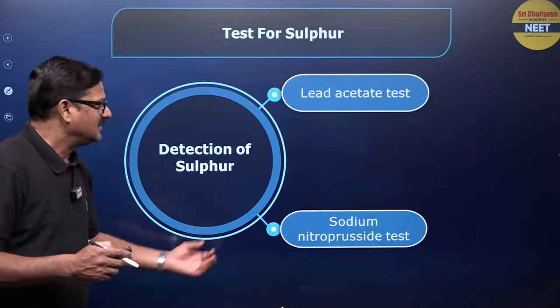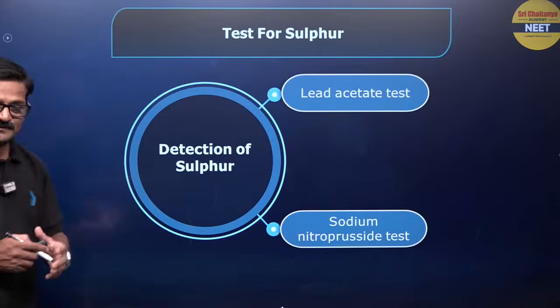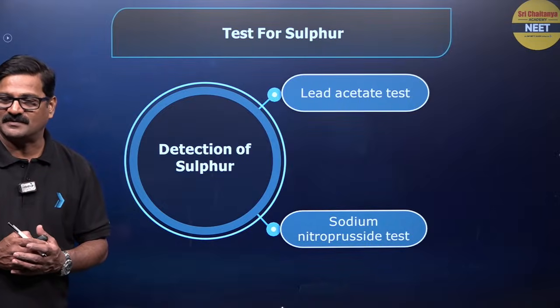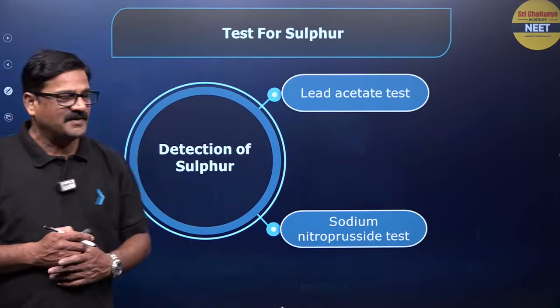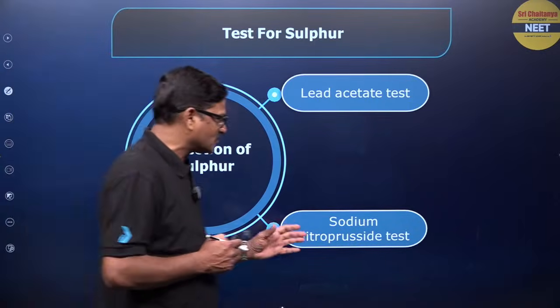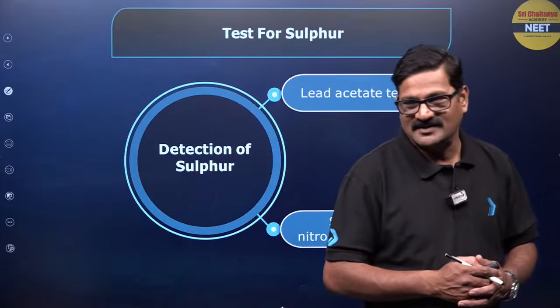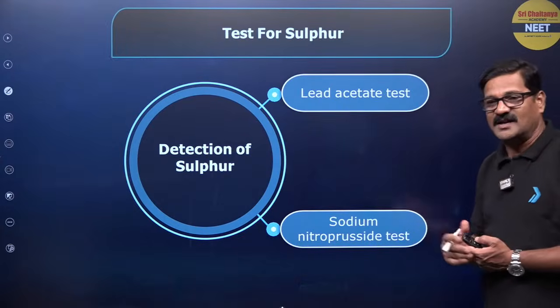Now moving ahead, detection of sulfur. You can do 2 tests for the detection of sulfur, that is the lead acetate test or the sodium nitroprusside test. So let's talk about this lead acetate test.